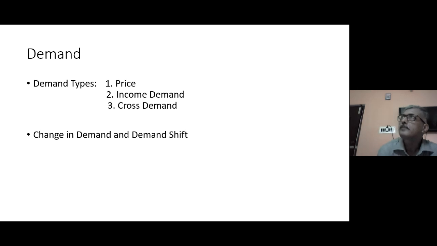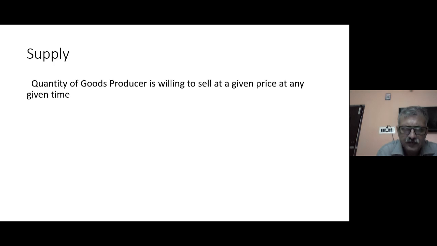So with this, we have tried to understand very quickly the demand theory. What is the law of demand? What is demand? What are the determinants of demand? What are the various factors of demand? The types of demand, market demand schedule, individual demand schedule, change in demand and shift in demand. Let's now understand supply theory.